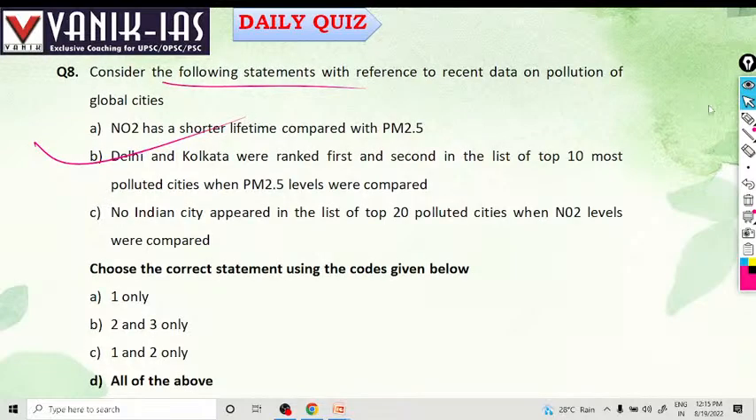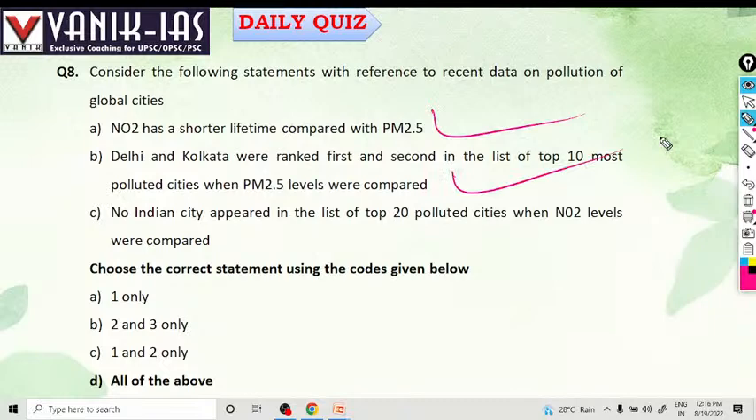Consider the following statements with reference to recent data on pollution of global cities. Nitrogen oxide has a shorter lifetime as compared to PM 2.5. Delhi and Kolkata ranked first and second in the top 10 most polluted cities for PM 2.5 level. No Indian city appeared in the list of top 20 polluted cities when NO2 levels were compared. Yes, so all the statements regarding pollution are right.